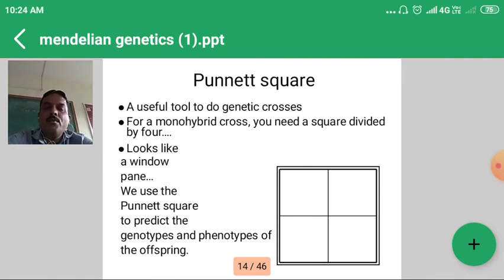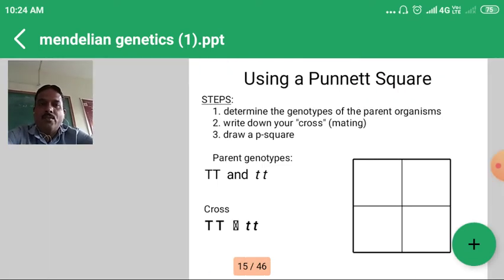Again, with the help of the Punnett square, the square method given by Bateson and Punnett, we obtain the new individuals of the monohybrid cross. This is nothing but a window pane. So we can use the Punnett square to predict the genotypes and phenotypes of the new offspring. Which new generations are obtained in F1 and F2? That is the use of the Punnett square.